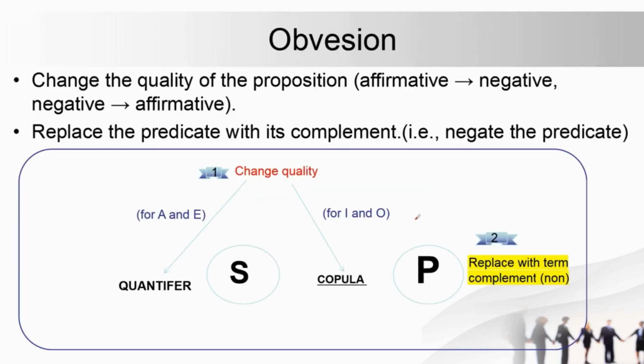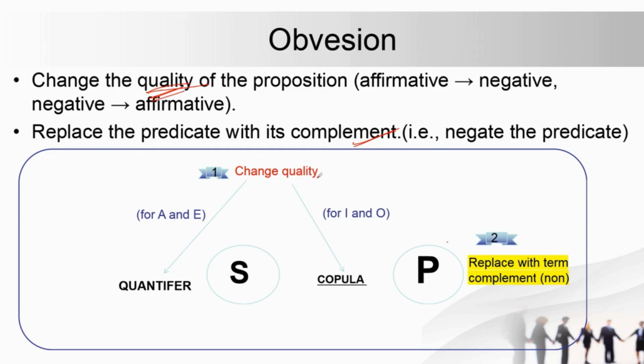Now in case of obversion you have to keep in mind that we will be following two steps here. So the first step is we change the quality. Quality meaning that अगर आप affirmative है negative, negative है affirmative, so the quality is being changed. And the second step is replace the predicate with its complement. जो आपका predicate term है वो आपका complement से change हो रहा है.